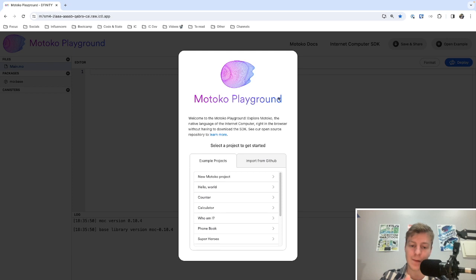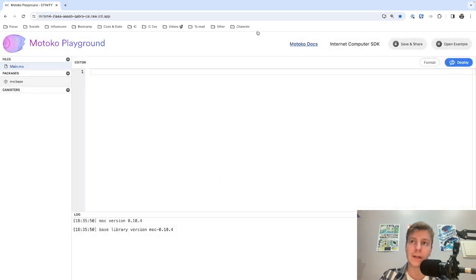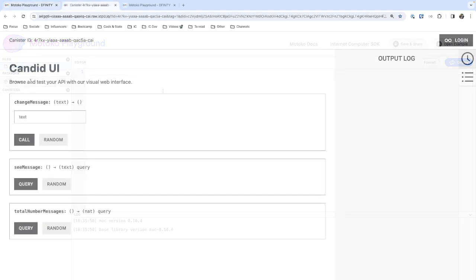The Playground has some limitations. Any canister will be deleted after 20 minutes, and also we cannot deploy cycles. We cannot send cycles to other canisters, and you can probably imagine why. Okay, so the first thing is to click on New Motoko Project, and it will open a main.mo file, main.motoko, and a blank editor.